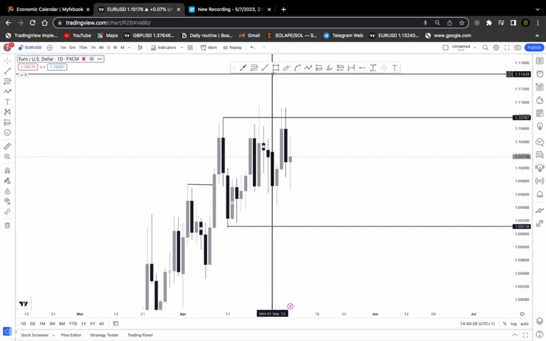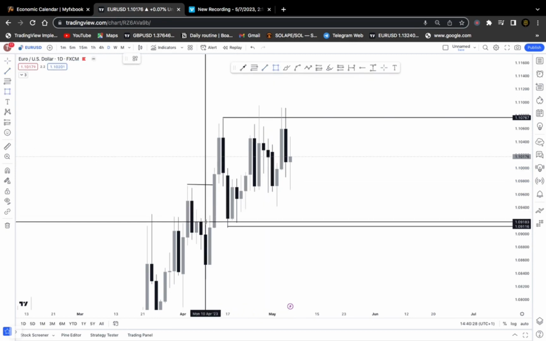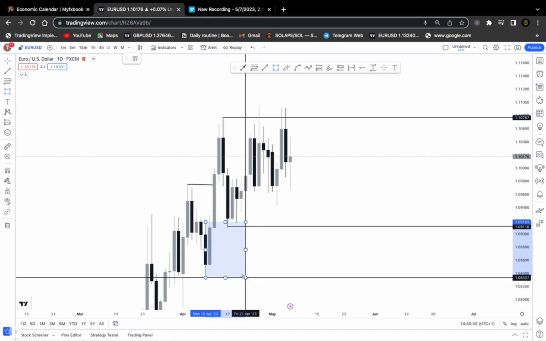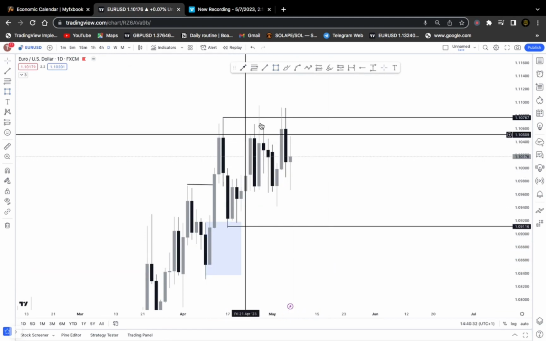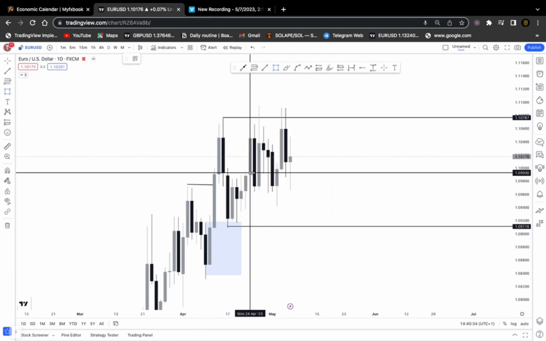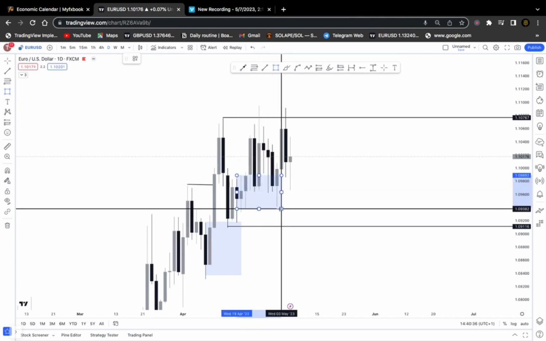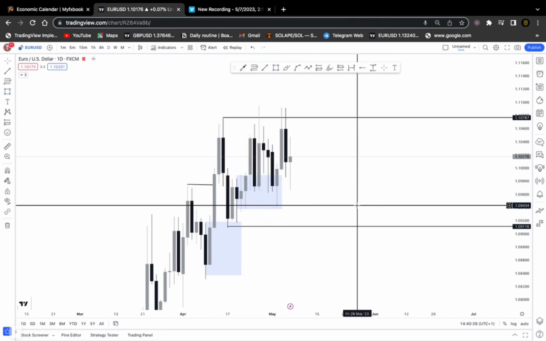We want to put in some technical tools on our chart. We can see a break of structure at this point. We have this break of structure that has been formed there, and we also have our demand zone at this level. We also had another break of structure formed there, and we also have a new demand zone created there. So currently, market is taking out structures to the upside, but it's not that significant.